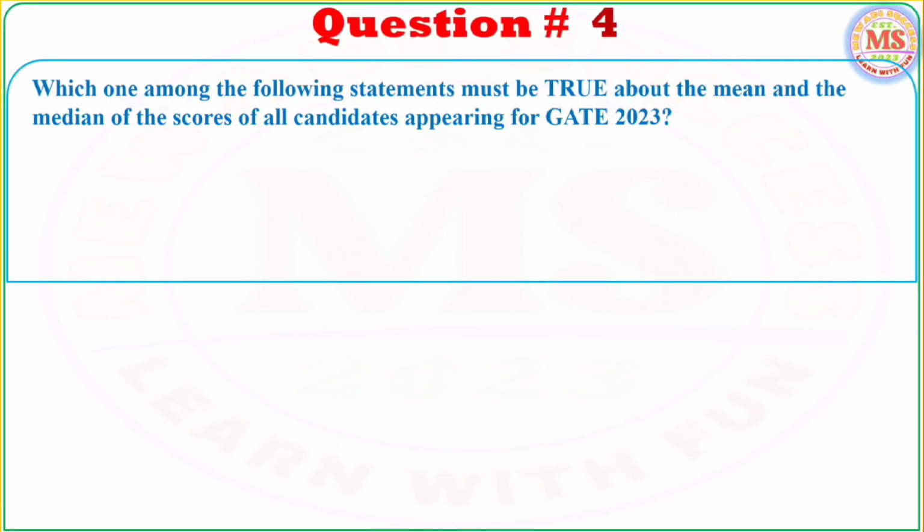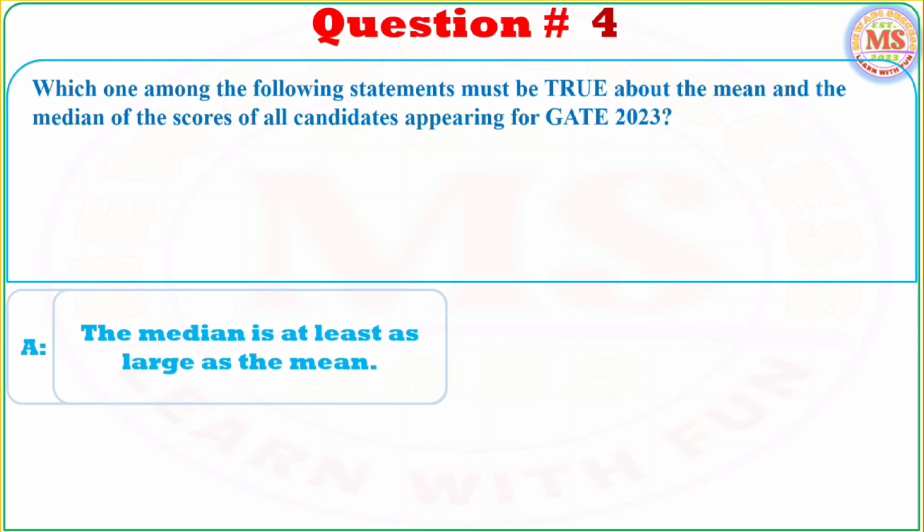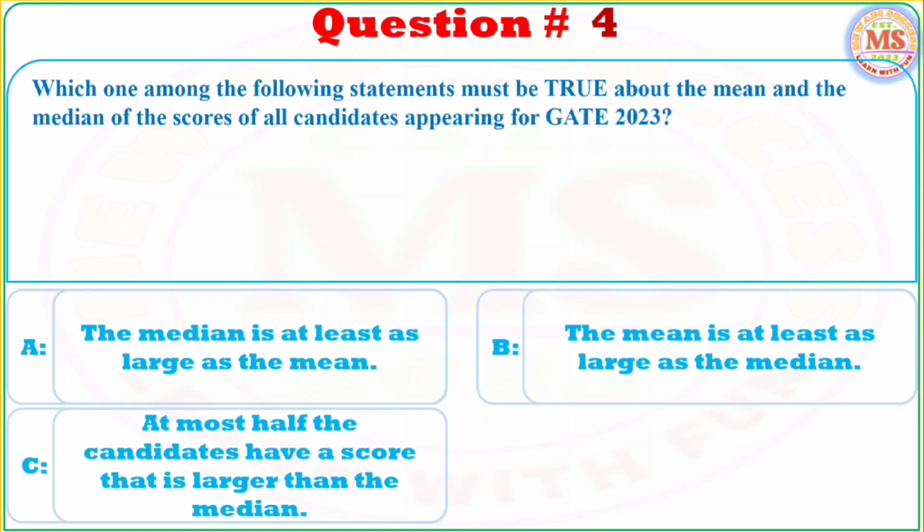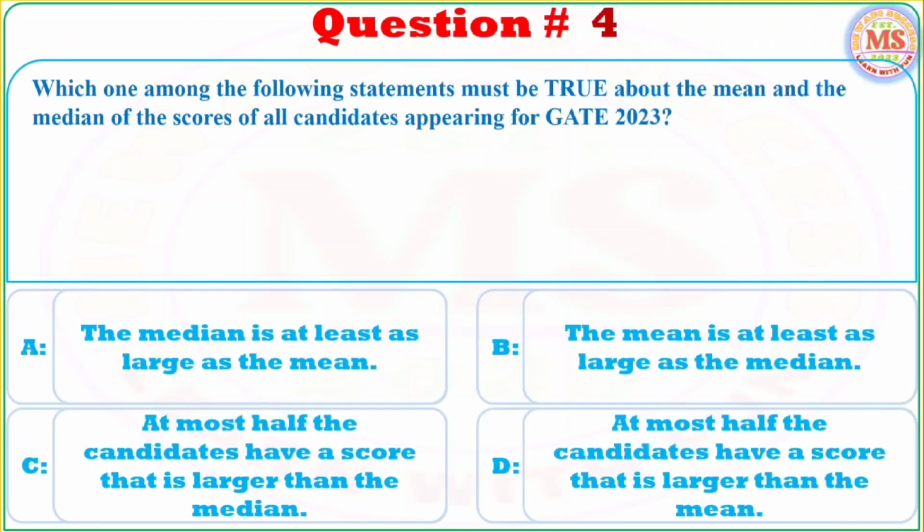Question number 4. Which one among the following statements must be true about the mean and the median of the scores of all candidates appearing for GATE 2023? Option A. The median is at least as large as the mean. Option B. The mean is at least as large as the median. Option C. At most half the candidates have a score that is larger than the median. Option D. At most half the candidates have a score that is larger than the mean.